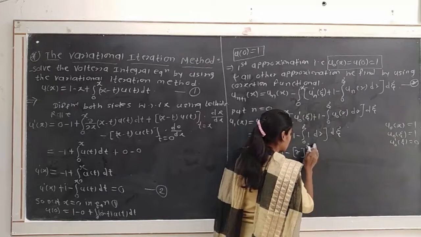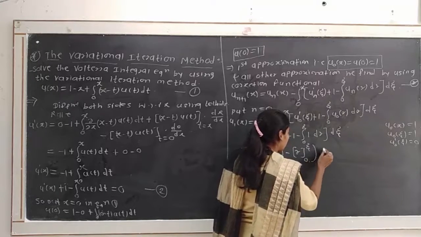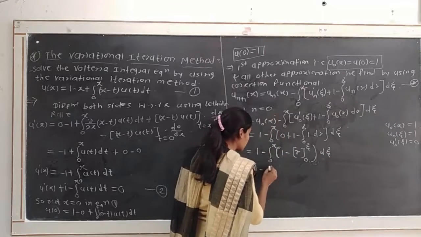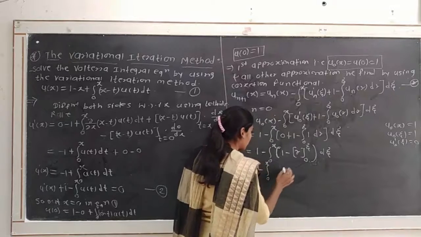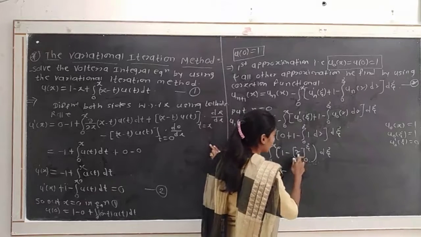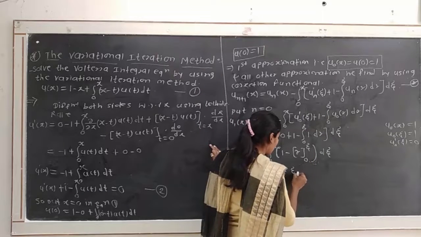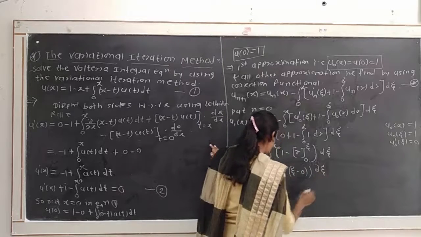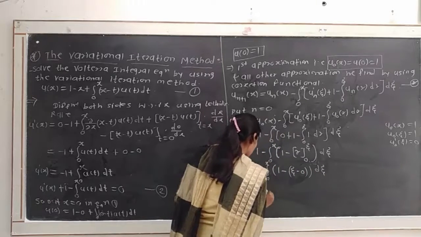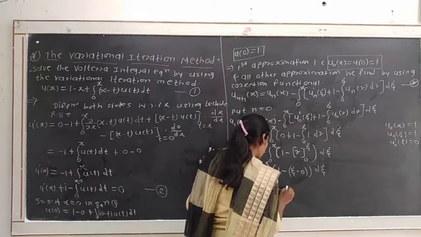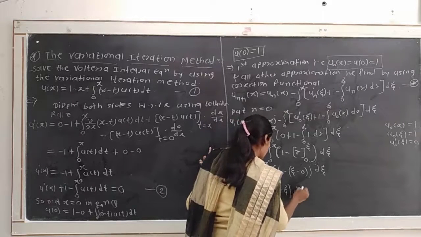Here we use the round bracket into d xi. So it is equal to 1 minus integration from 0 to x, and in round bracket 1 minus, by putting the limits, xi minus 0. So it is equal to 1 minus integration from 0 to x of (1 minus xi) d xi.